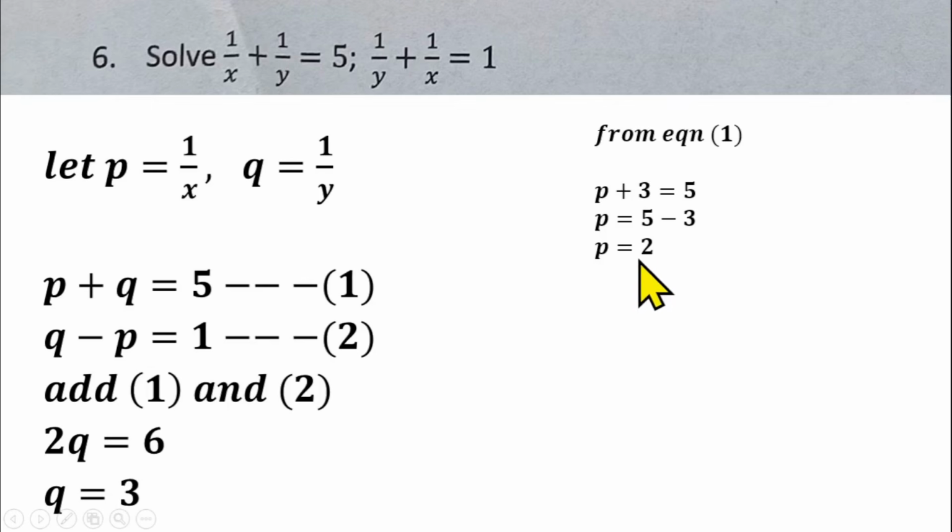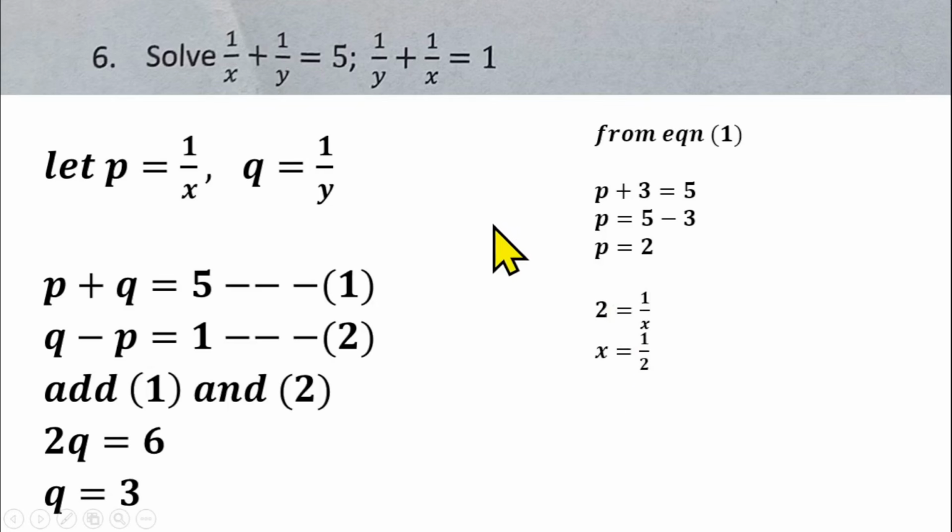Now that we know the values of p and q, I can go back and find x and y, which is what we are looking for in the first place. Our p is 2, so we have 2 equals 1 over x. To find x, you can cross multiply and divide both sides by 2, which gives 1 over 2. Or you can just invert both sides. So x is 1 over 2.